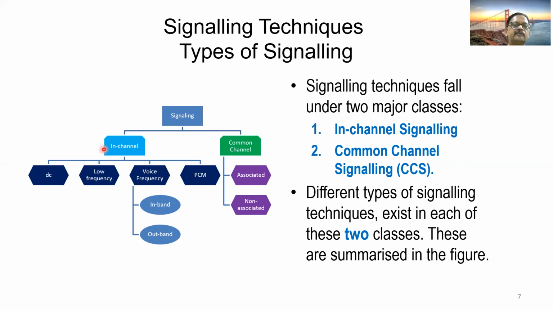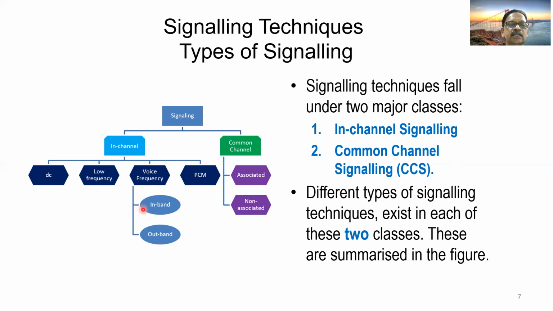Further, the in-channel signaling is classified under different heads, and similarly common channel is also classified under two different heads. Let us scan through the names of the types of in-channel signaling and common channel signaling. Under in-channel signaling, we have DC signaling, low frequency signaling, voice frequency signaling, and PCM signaling.